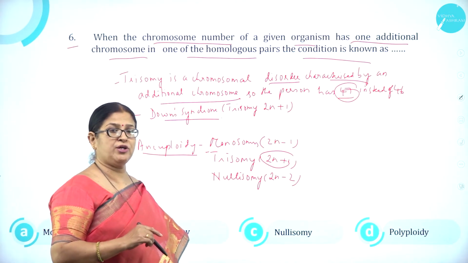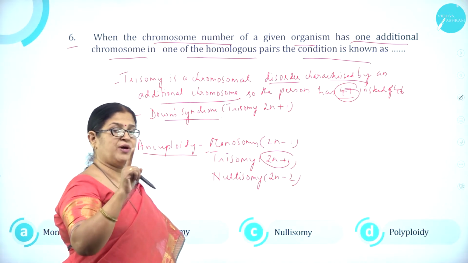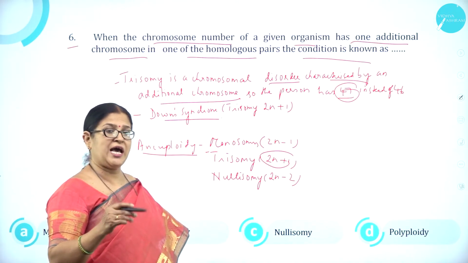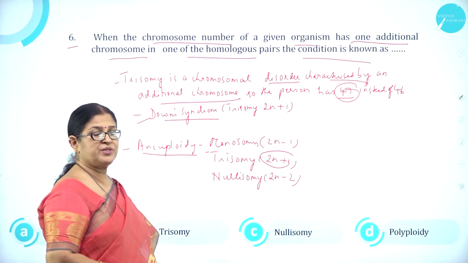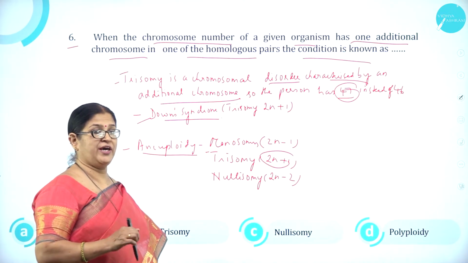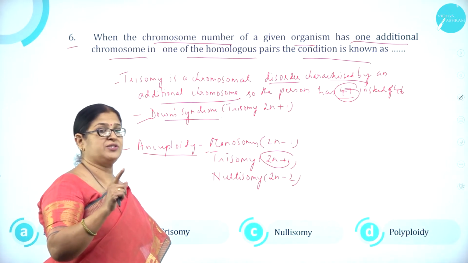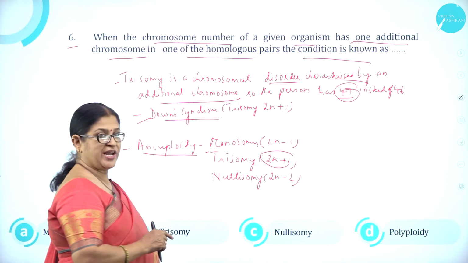If it is added to an autosome, it is called autosomal disorder, and if that extra chromosome is added to a sex chromosome, it is called allosomal disorder. For example, Down syndrome is also called 21st trisomy, where one extra chromosome is added to the 21st pair of autosomes. So it is trisomy.